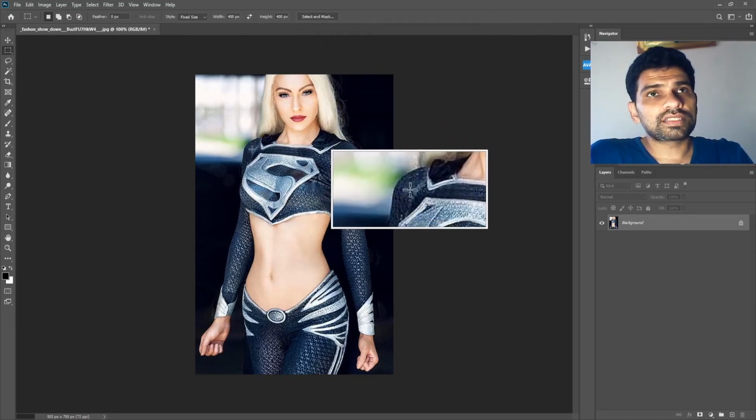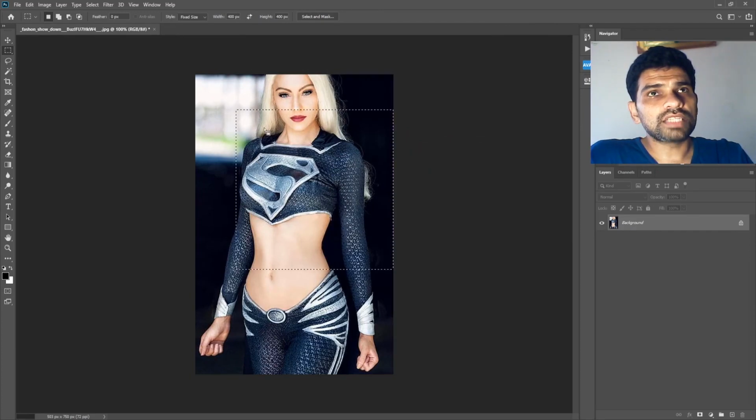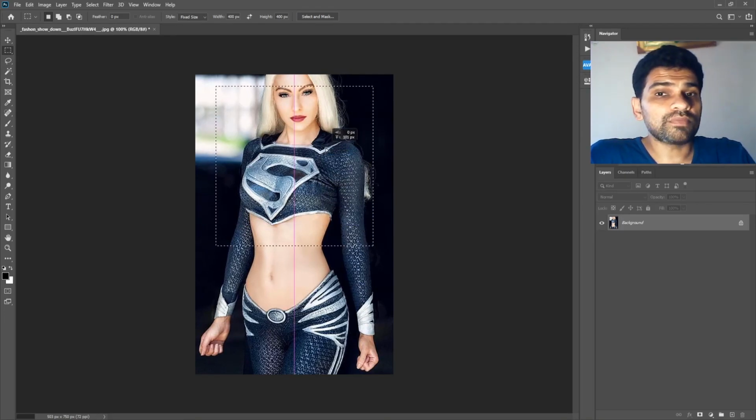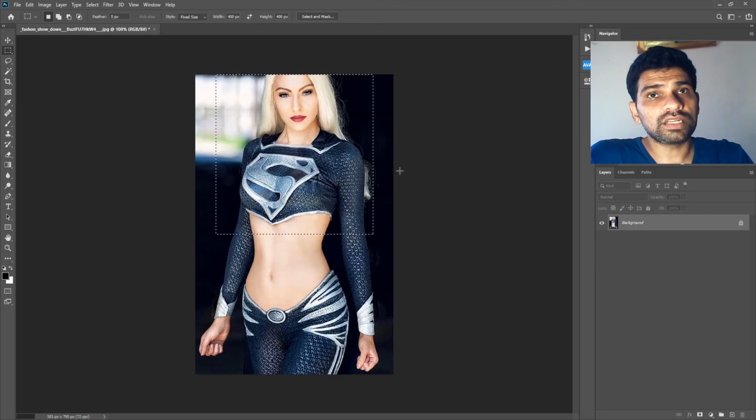Now if I click anywhere on the image, it will automatically generate a 400 by 400 pixels rectangle, which is where I want to crop. So for example, if you need to crop hundreds or thousands of images with 400 by 400, then I can place it somewhere where I want the image to be cropped.